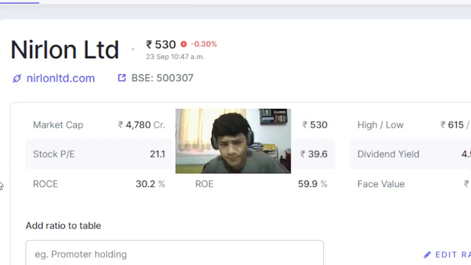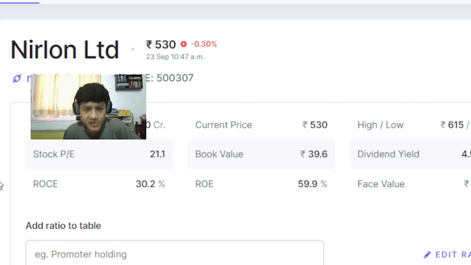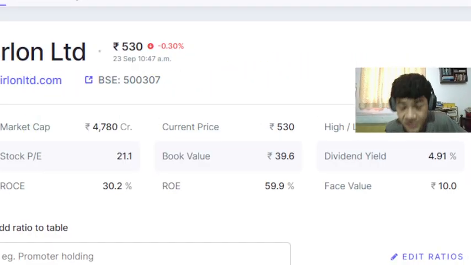Return on equity is an extremely high 59.9%. So extremely high return on equity. Return on capital employed, or ROCE, is 30.2%, and the company's price to earnings ratio, PE ratio, is 21. Then its dividend yield is 4.91 for the dividend it paid out in fiscal year 2025.